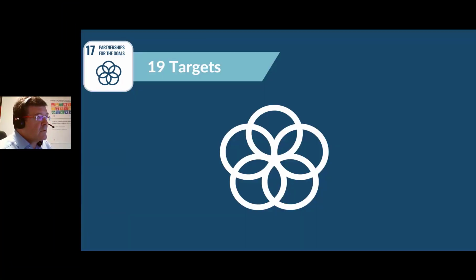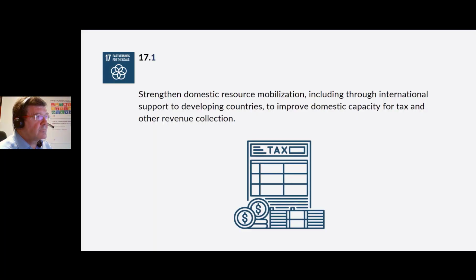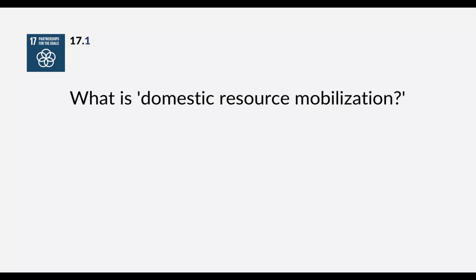So this goal has 19 targets, and we shall have a look at them now. Target 17.1, strengthen domestic resource mobilization through international support to developing countries to improve domestic capacity for tax and other revenue collection. You'll notice I left out the word including. I tend to do that sometimes because I think it's needlessly included in some of the goals.